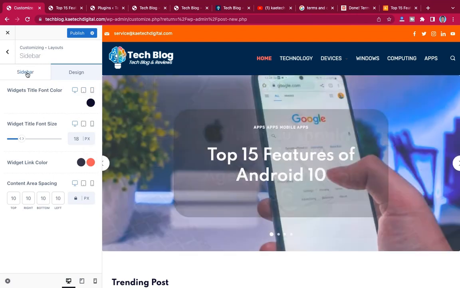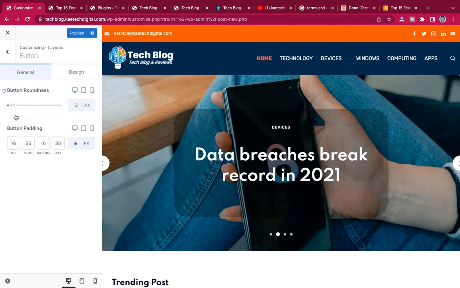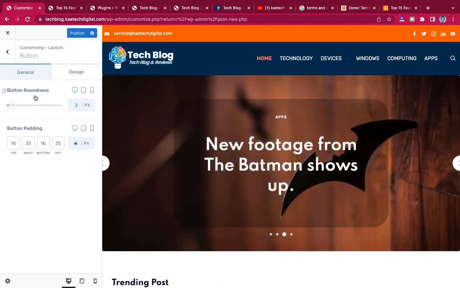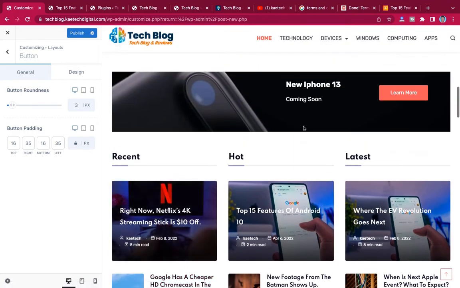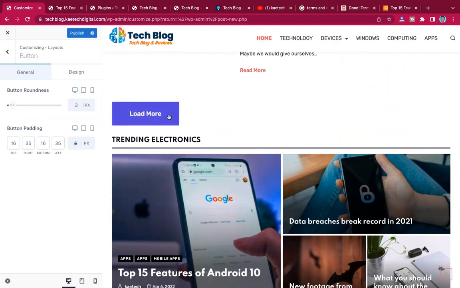And then also the button, how you want the button to look. Do you want it to be rounded? All the buttons on it. So let's say this one, do you want it to be rounded? Or this one? So let's say I change this to 50, let's see how the button looks. This one doesn't apply here because it's not working, but automatically the button changes, especially the one that you created yourself.